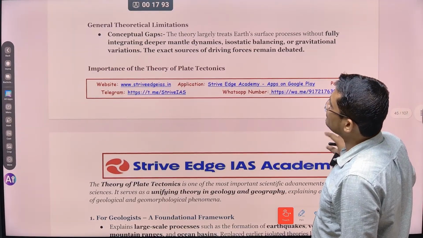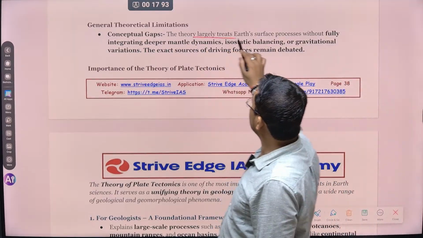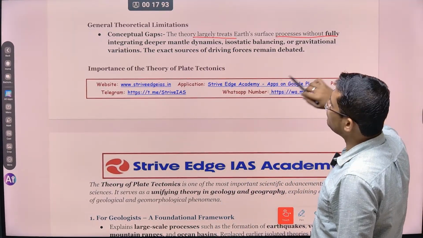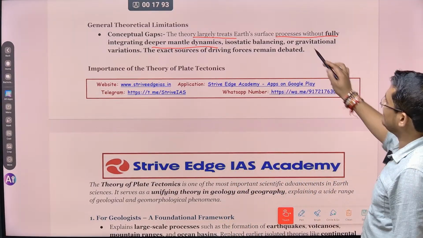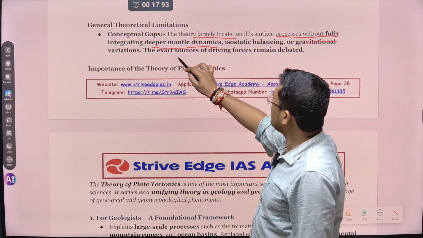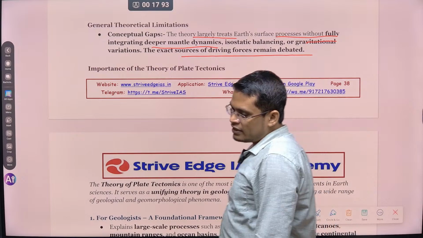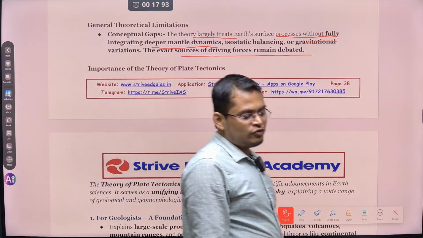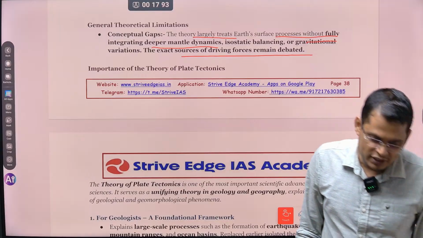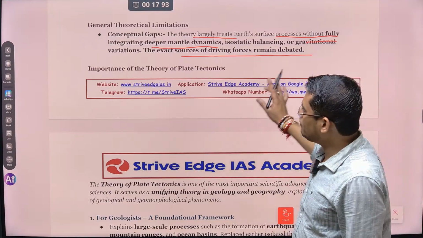ठीक है. So देखो, conceptual gap: this theory largely treats earth surface process without fully integrating deeper mantle dynamics, isostatic balance, gravitational variation. Exact source of driving forces remain debated. देखो, no one has ever visited earth interiors, so whatever we are doing is on the basis of hypothesis, so definitely there will be certain limitations of this theory.